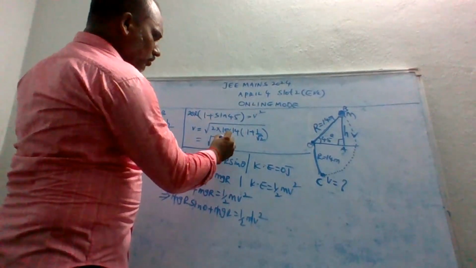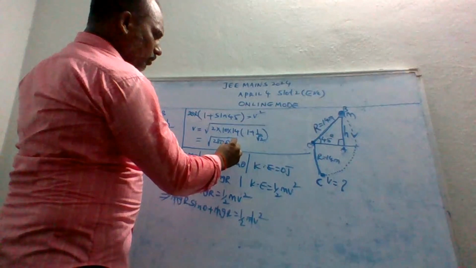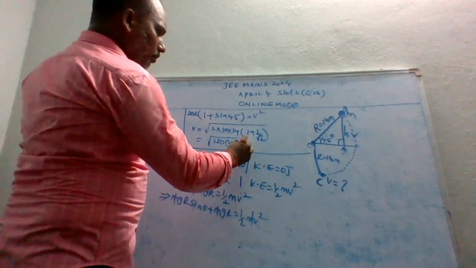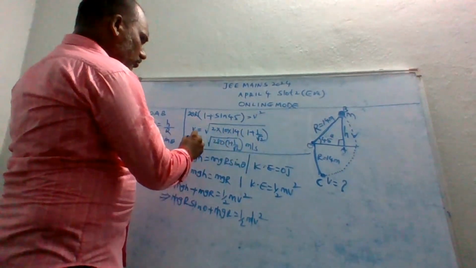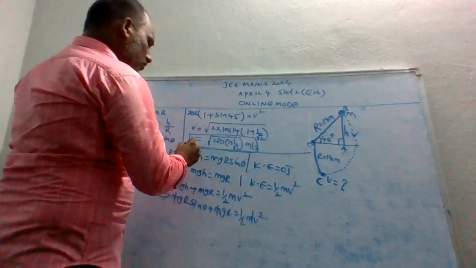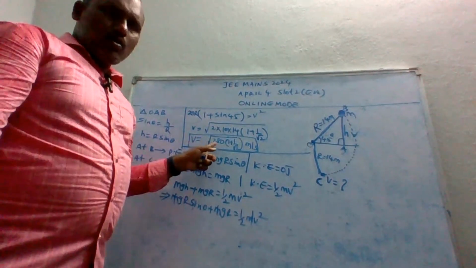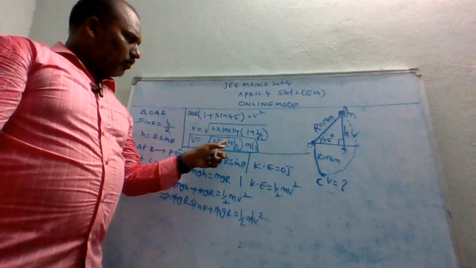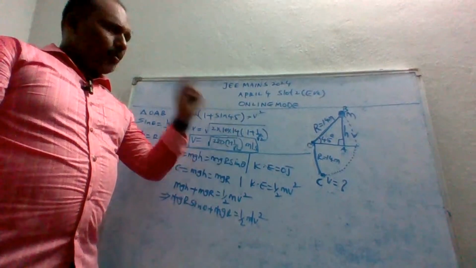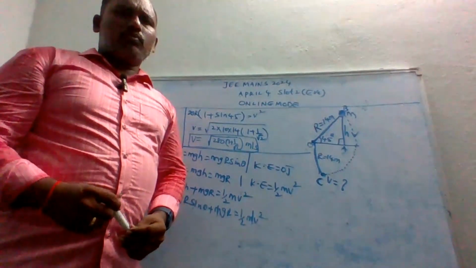Root of 280, 1 plus 1 by root 2 meter per second. So V is equal to root of 280, 1 plus 1 by root 2 meter per second. This is the first bit.